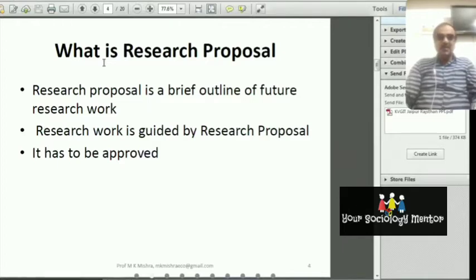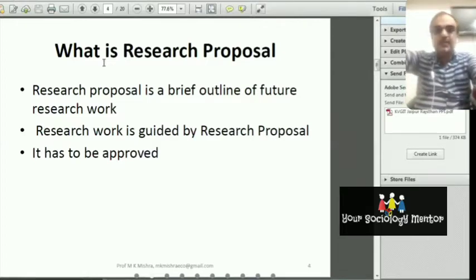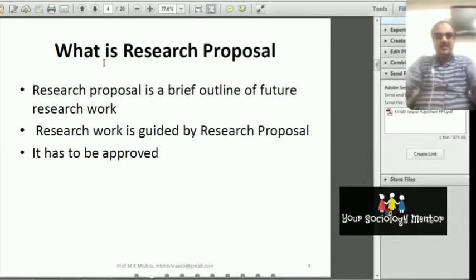What research work you are going to do, it is the brief idea, the brief outline, the proposal of doing the research work that may concern any subject, but that is the guideline of your research. According to the guideline of research, you write your thesis, your dissertation, or your project works. That is important. So research work is guided by the research proposal, and